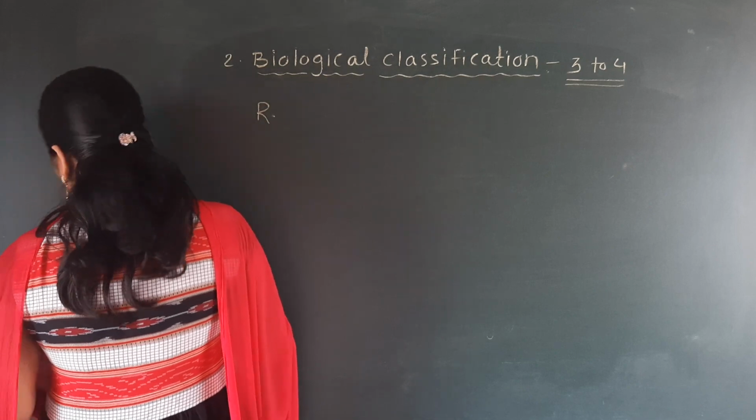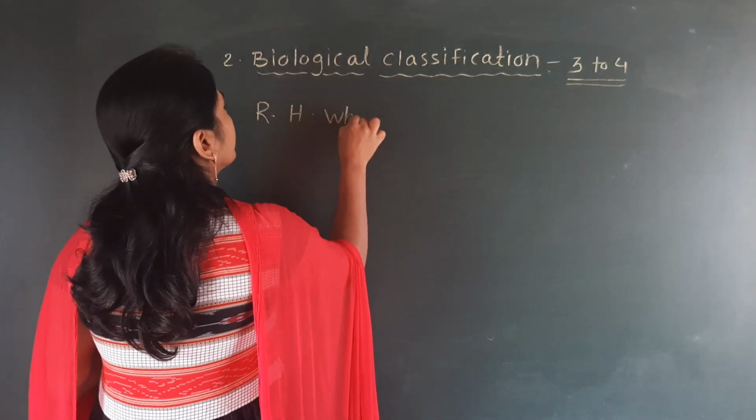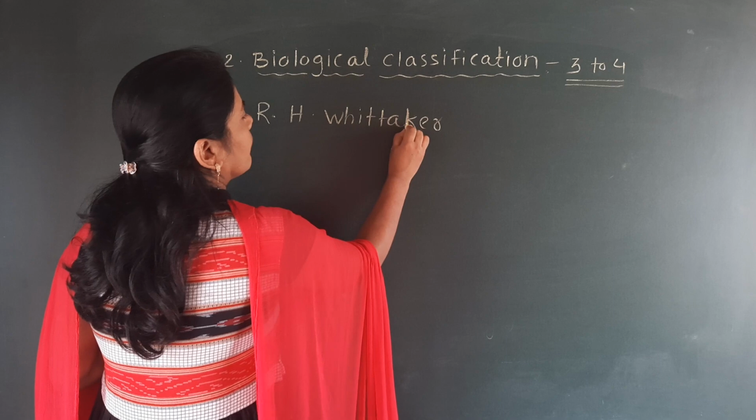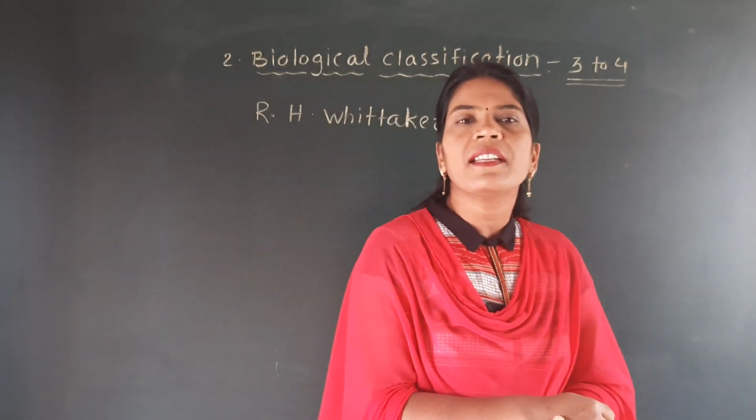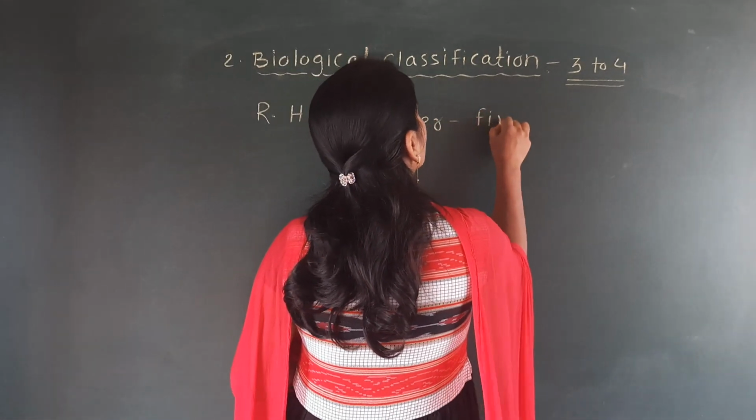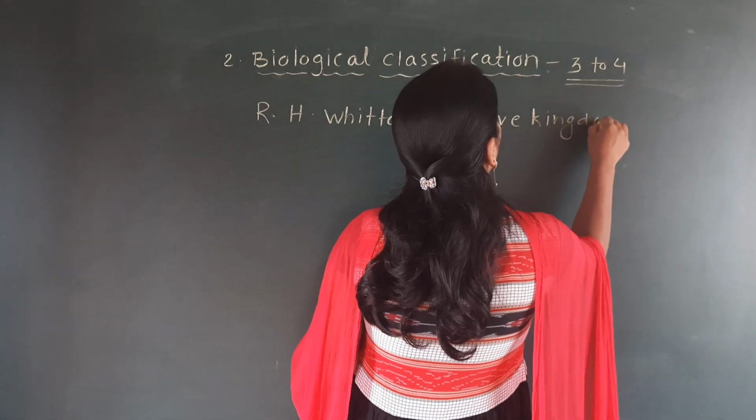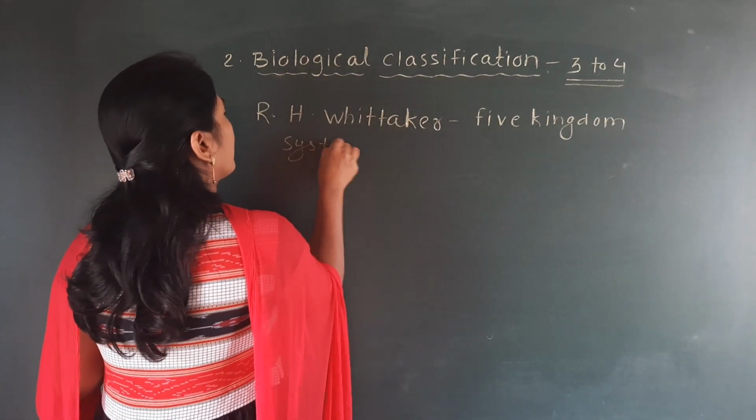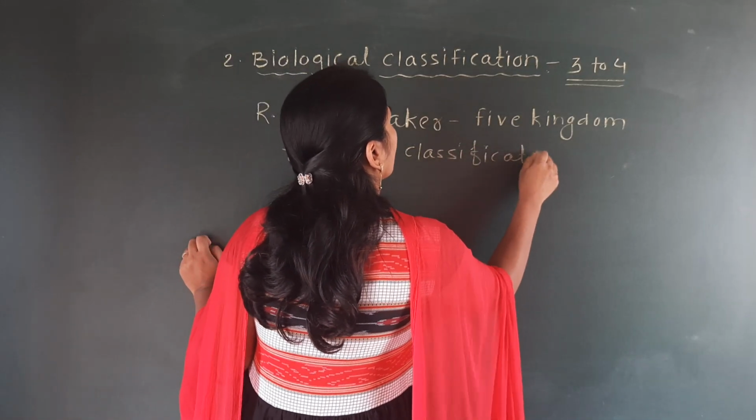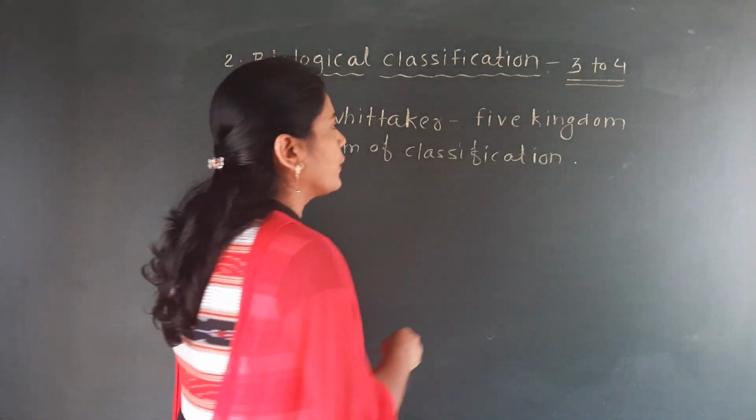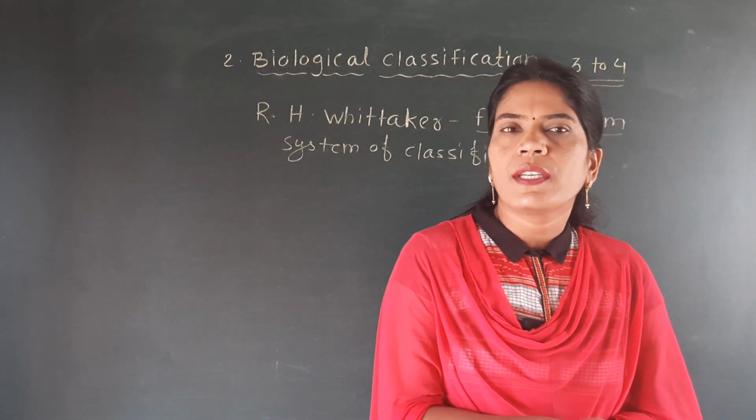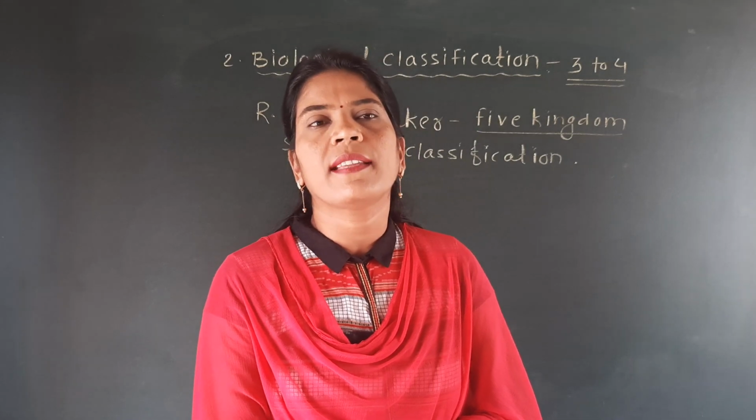So the next scientist whose name is R.H. Whittaker. This R.H. Whittaker gives us the five kingdom system of classification. So this five kingdom is an important word.